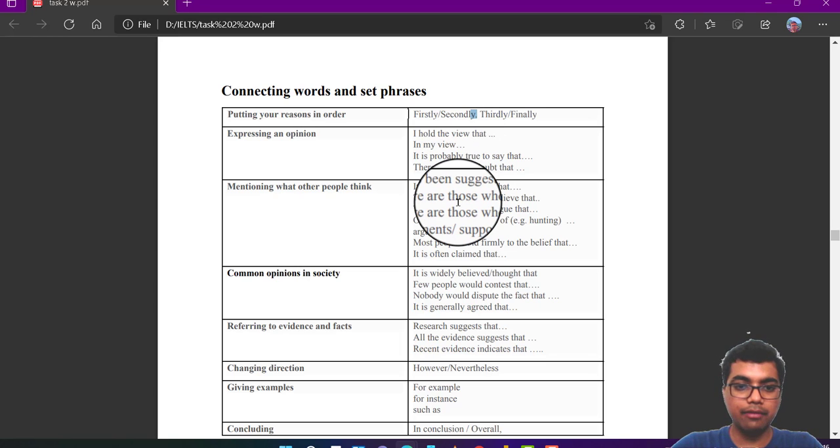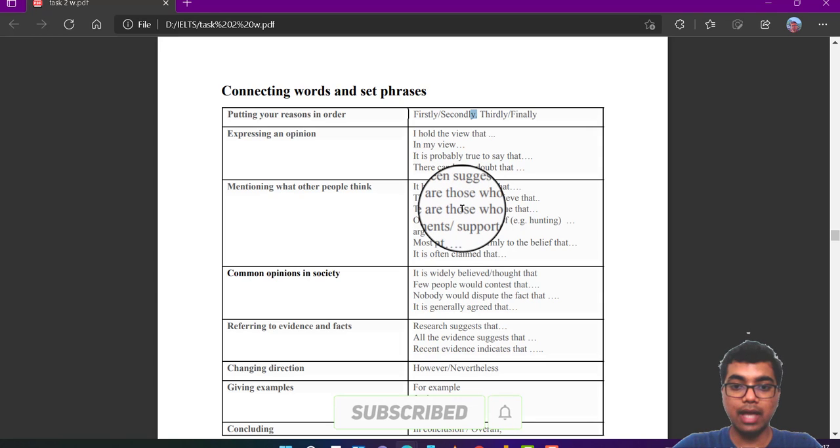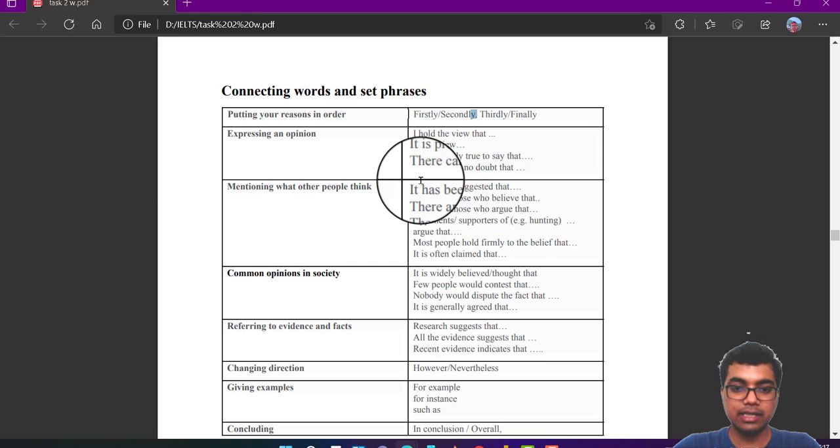Now next, if you're mentioning other people's thinking, for example, some people are vegan and some people are meat eaters. For people who are vegan, you can write that other people think that we should not hurt animals, because of that they are vegan. While, or however, I believe that meat eaters think that the best way to get protein is from meat. So these are the things you can write.